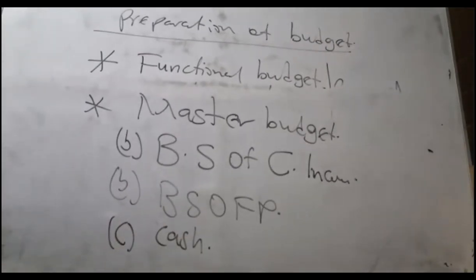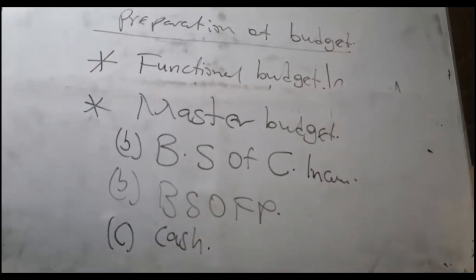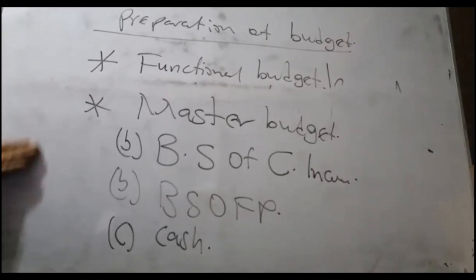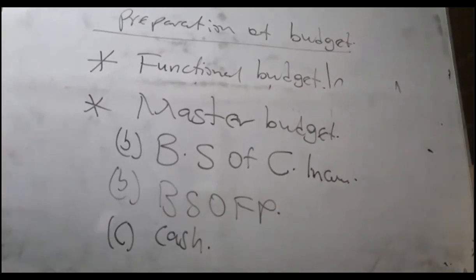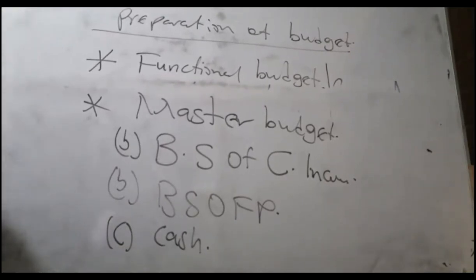Unfortunately for us, we will look at just the functional budget together with the cash budget. That's all. So we have to look at the functional budget, how to prepare the set of the functional budget, and then we look at the cash budget, and then we add that. That is all. These ones are not part of our game, so they are just there.